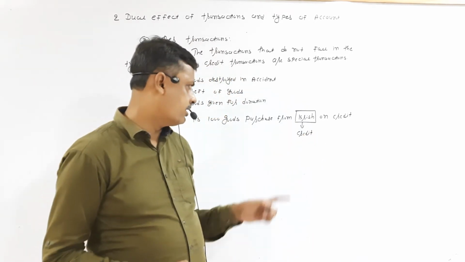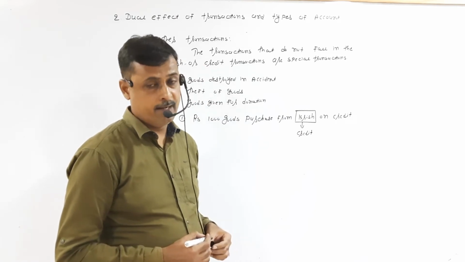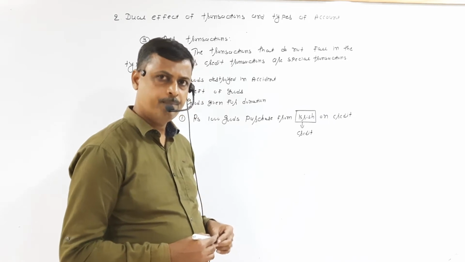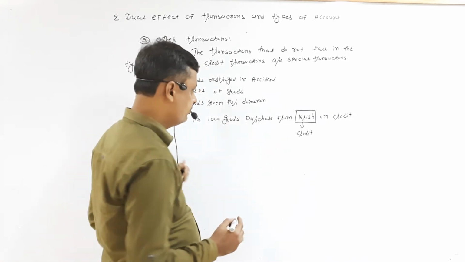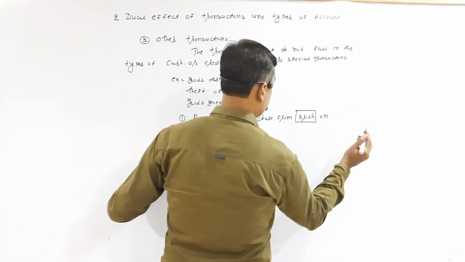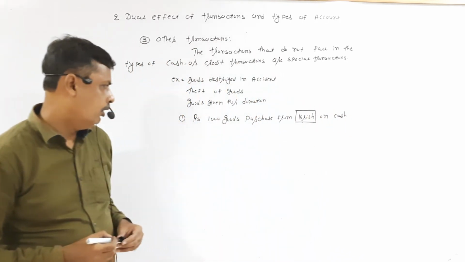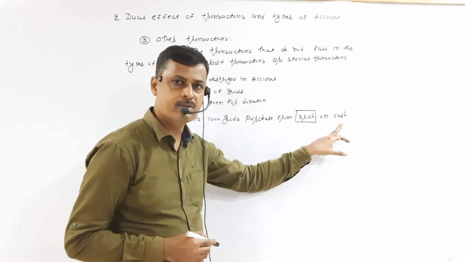Because in this transaction a person's name is given but the word cash or cheque is not given, this is called a credit transaction. Now I have converted the same transaction into cash. Rupees 1,000 goods purchased from Chris on cash.